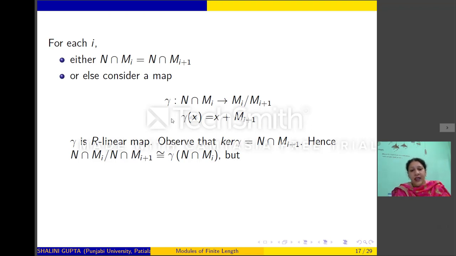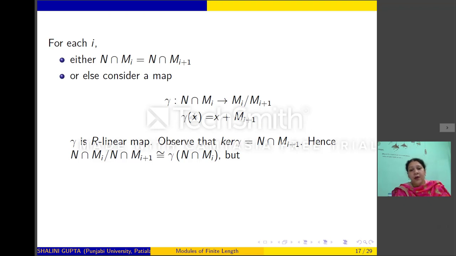So we will get that N intersection Mi / N intersection Mi+1 is isomorphic to the image of gamma. But the image of gamma is a submodule of Mi/Mi+1, which is given to be simple. So therefore, the image of gamma will be 0 or Mi/Mi+1. But since N intersection Mi is not equal to N intersection Mi+1, the image of gamma cannot be 0.